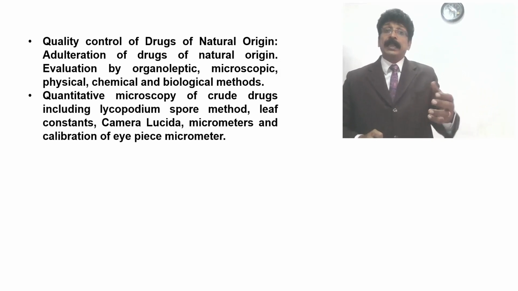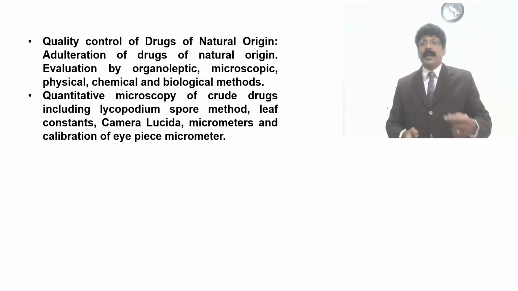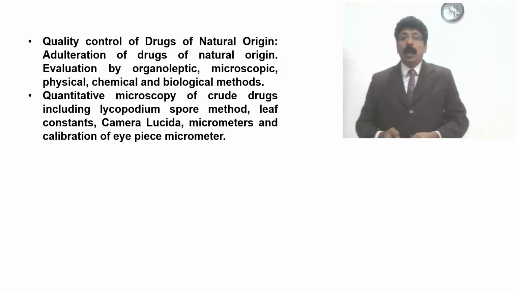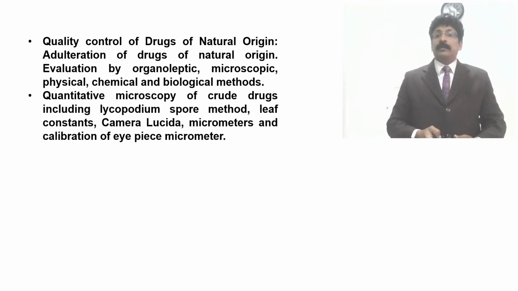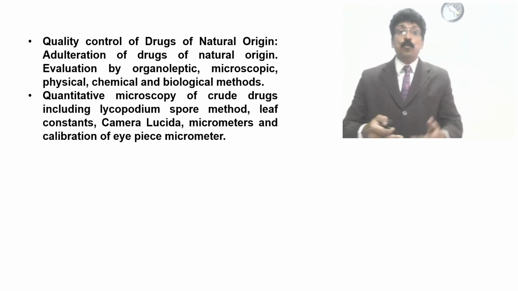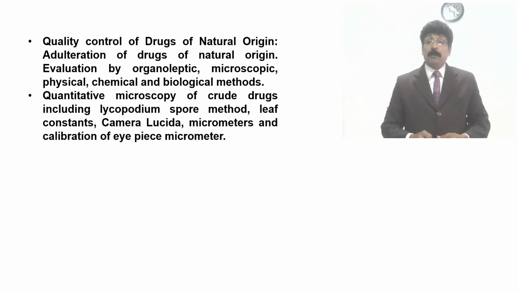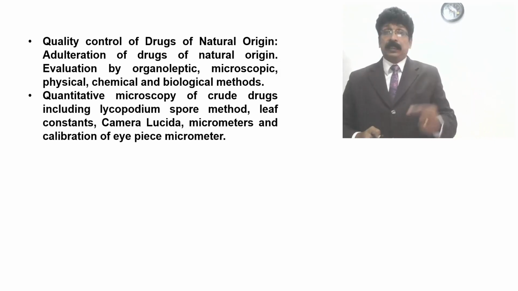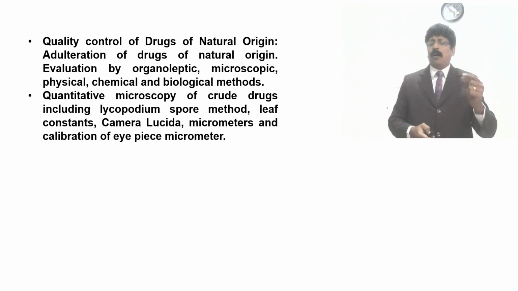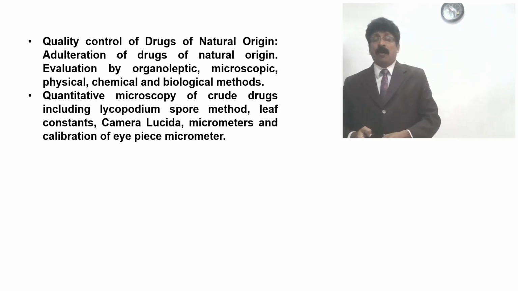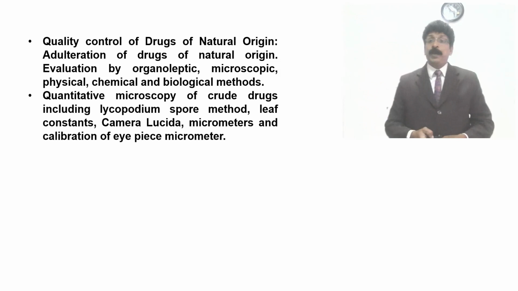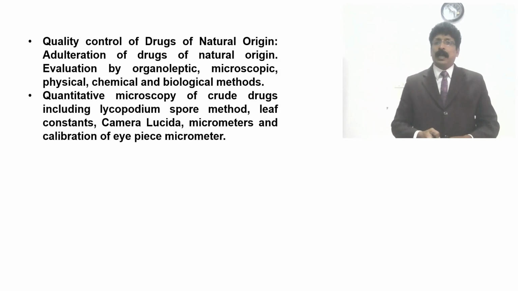Micrometers you have already come across in finding out the globule size in physical pharmacy and other pharmacy subjects, but still, what is the use of the stage micrometer and eyepiece micrometer, and calibration of the eyepiece micrometer, which plays the major role in finding out the size, the diameter or length of the fiber. The diameter of the starch grains can also be identified by this camera lucida, and also using the stage micrometer and eyepiece micrometer. How the calibration is to be done.